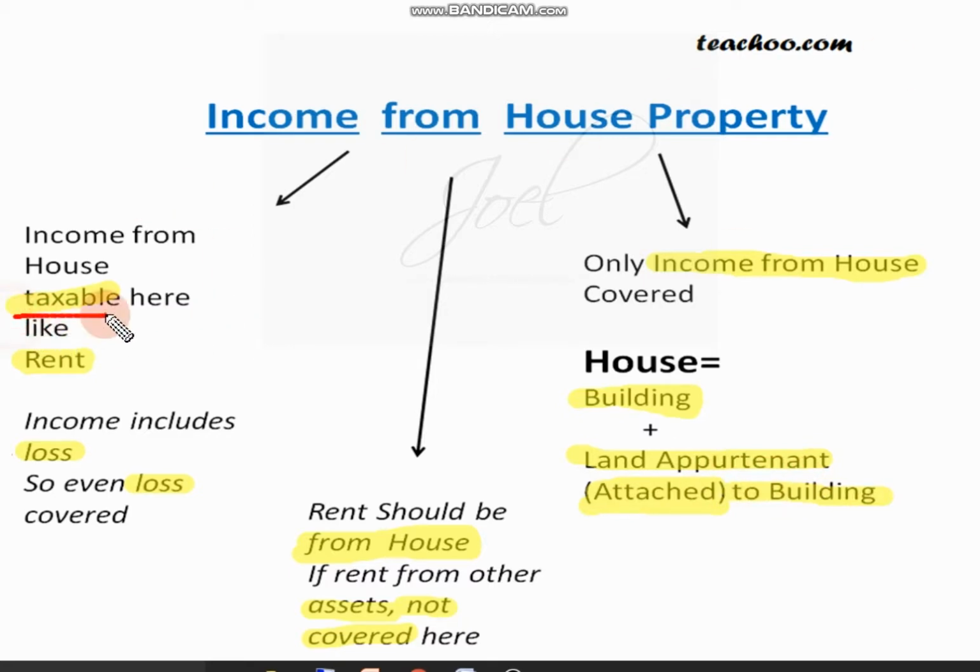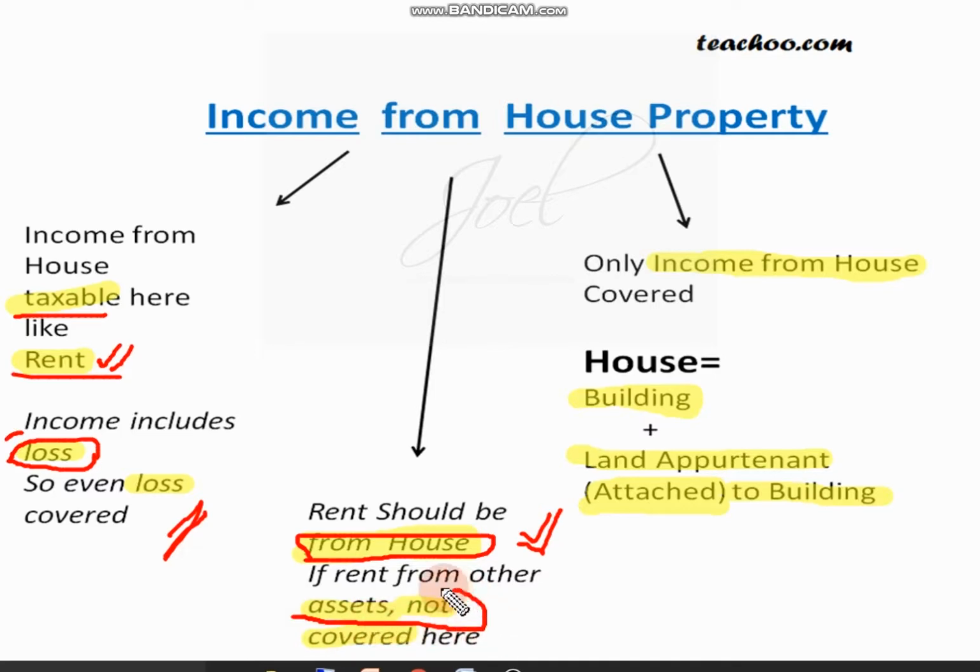So it is taxable mainly as rent. You will get the income as rent. Even loss, if any loss arises, that loss is also covered. You should remember that only whatever income you get from the house will be considered as house property income, whereas other assets will not be covered.